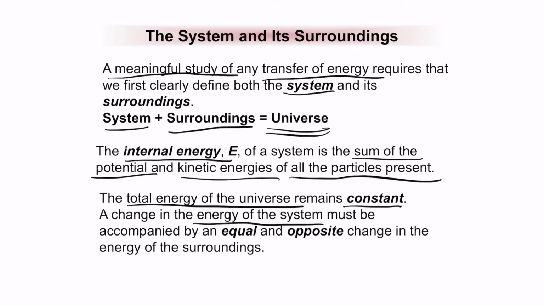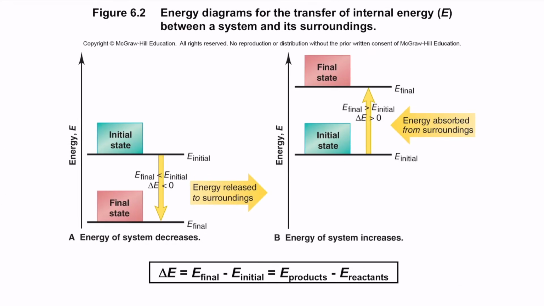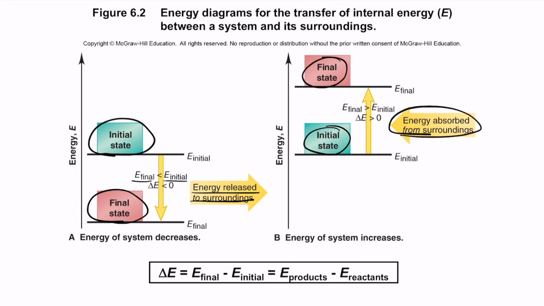A change in the energy of the system must be accompanied by an equal and opposite change in the energy of the surroundings. Whenever you have a reaction where you start at a higher energy and the final state has a lower energy, we call that energy being released to the surroundings. That net energy that is lost goes into the surroundings. There are some cases where you start at a low energy and end up with a high energy in the final state. This is where energy is being absorbed from the surroundings. The net energy change is always taken as the final energy minus the initial energy. In chemistry, this is written as the product energy minus the reactant energy.